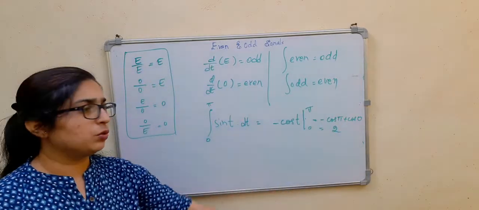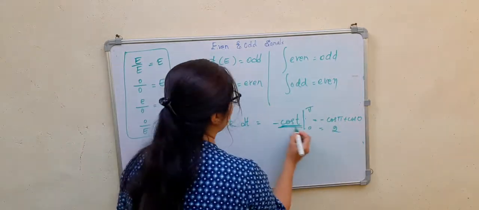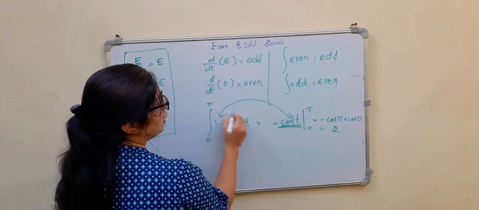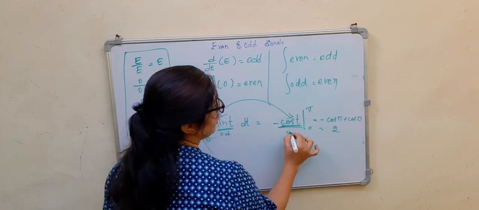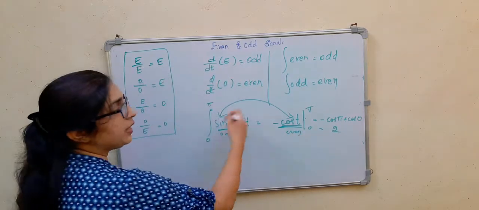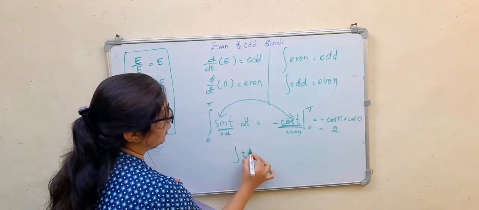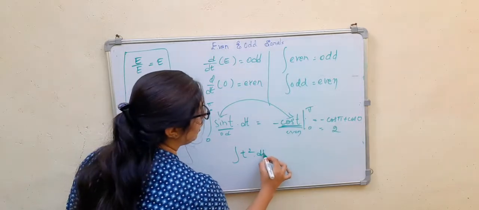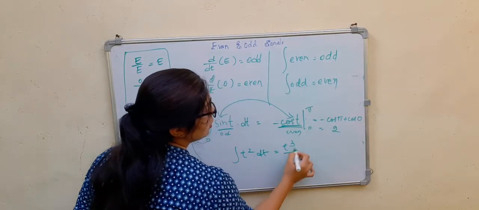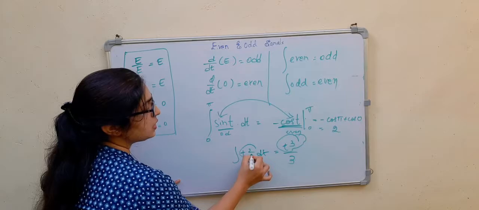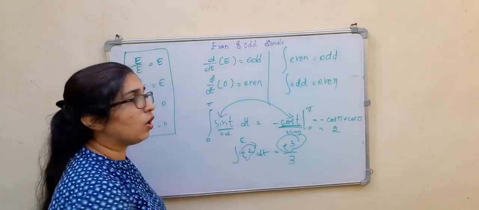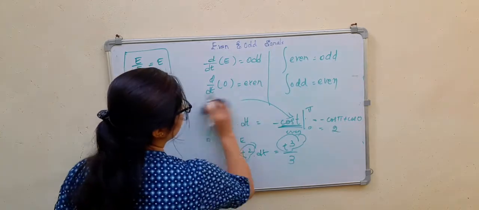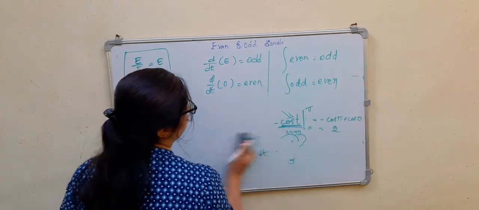Something value 2. But remember, from sin t you are going to get cos t. So this is your odd signal, and this is your even signal. If you integrate another one, I'll take t square, that will give you t cube by 3. So t cube is nothing but odd, and t square is nothing but even. So if you are integrating even, you are going to get an odd signal. Likewise, differentiation also.